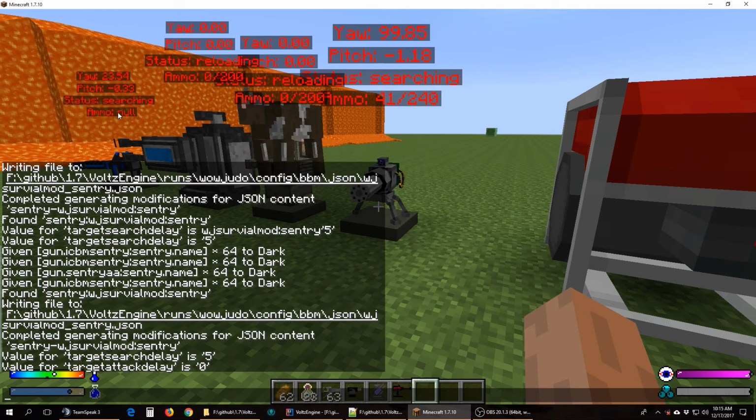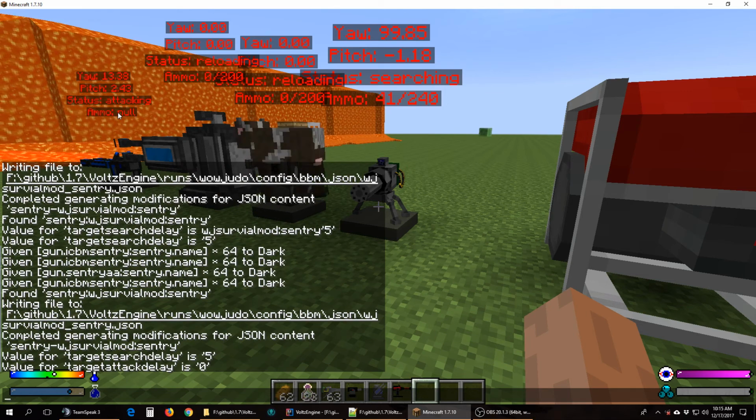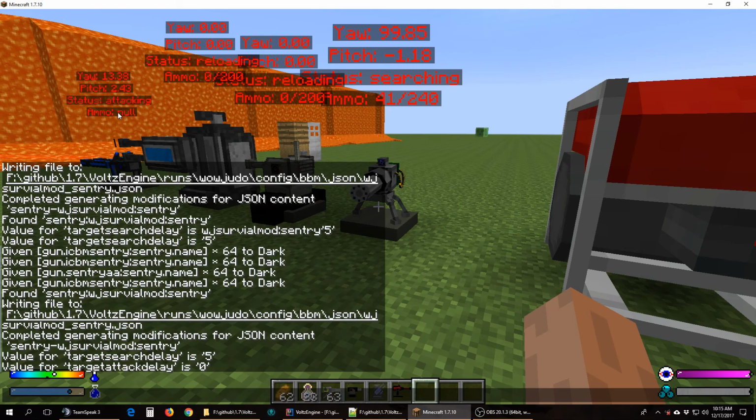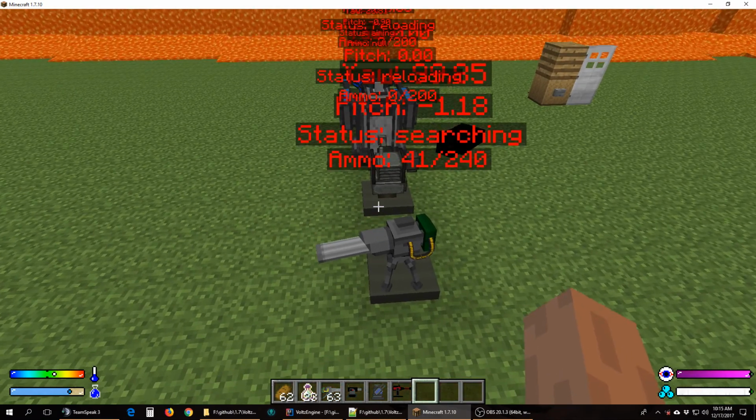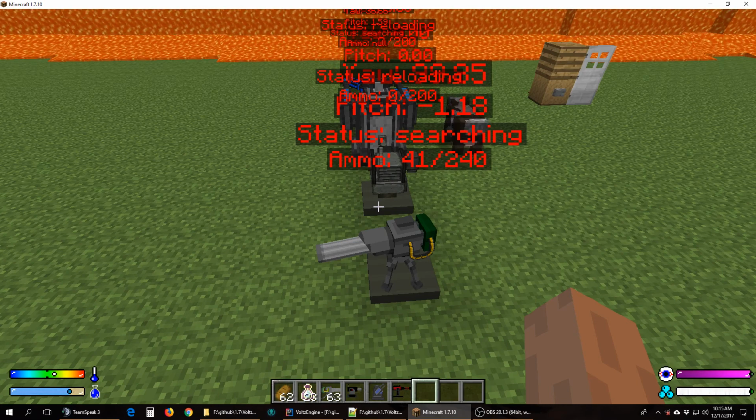But not only can you play in real time, say if you're a really trolly admin, you can come in and go, hey, I want to turn all your sentry guns off, or I want to turn them into overpowered mode or stuff like that. So you can play with all that stuff and do a whole bunch of cool stuff with that. And of course, once again, this all supports access to other stuff, so you could actually make plugins and mods and event systems to come in and change this stuff actively.